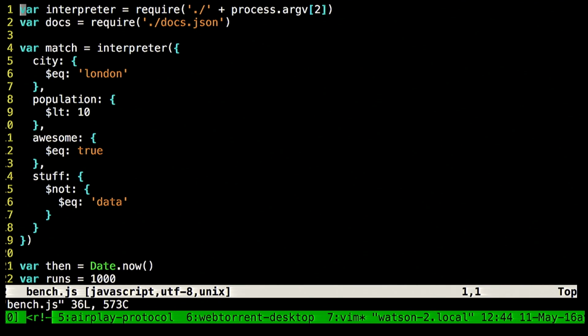Basically, we load an interpreter. Then we require some data, so we have some data to play with. Then we make a query using this query language that we just invented. And then we run it a bunch of times, querying the data. And then we output how fast we were, right?